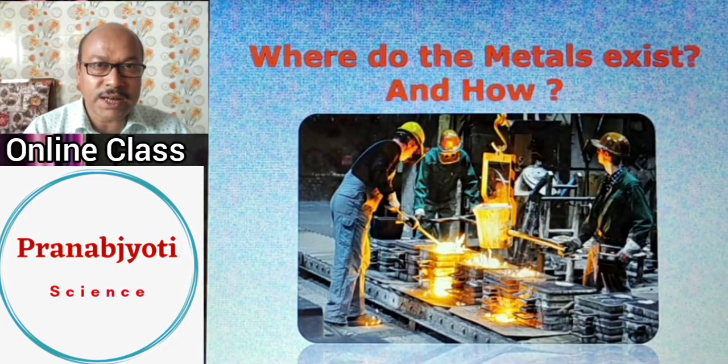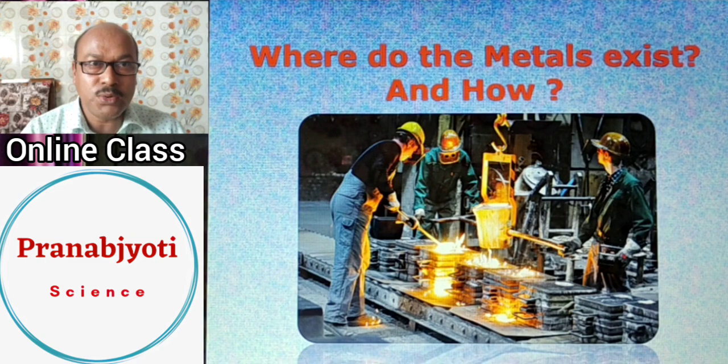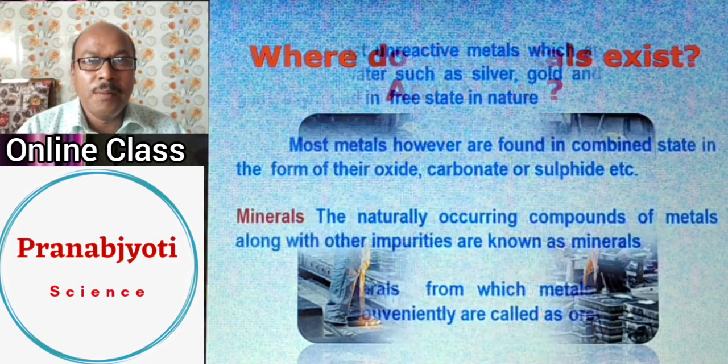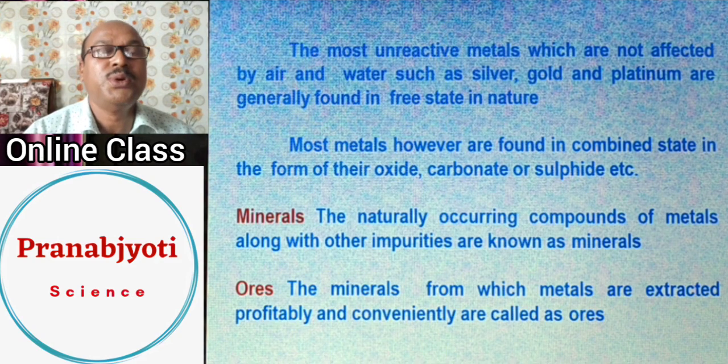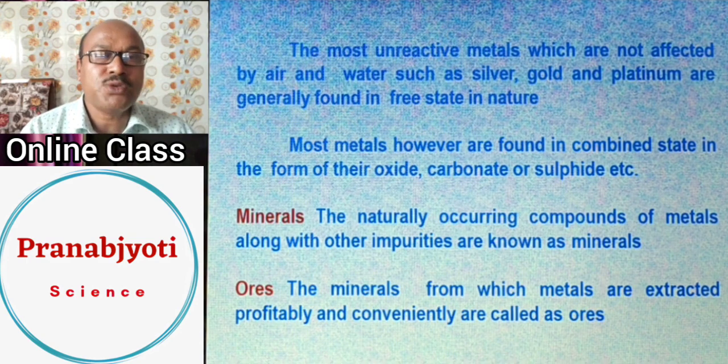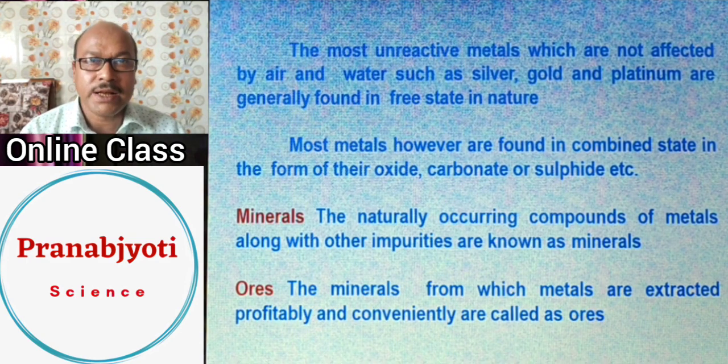So the first question that comes to our mind is, where do the metals really exist and how? Metals exist in nature, that is on the earth crust as well as below the earth crust. But the existence of a metal depends on its reactivity. First of all, the most unreactive metals, the noble metals like gold, silver, and platinum, are found in free state in nature.